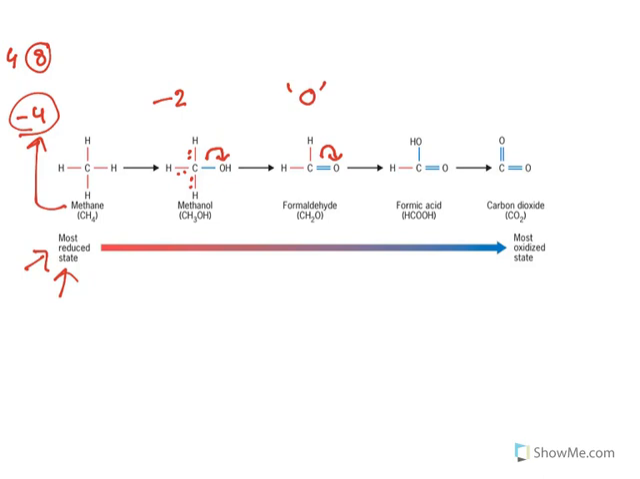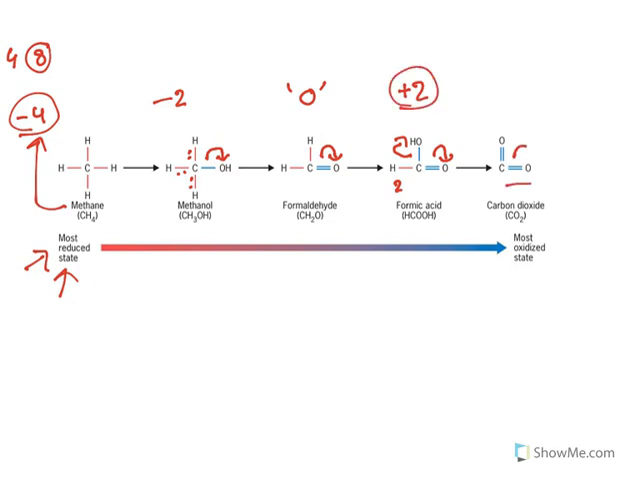Moving further, formic acid, these electrons are pulled here, these electrons are pulled here. So how many electrons are there with carbon? Only 2 electrons are there. What is the valency? 4. Instead of 4 electrons, it has got only 2 electrons. That means it is losing 2 electrons. The oxidation state is +2.